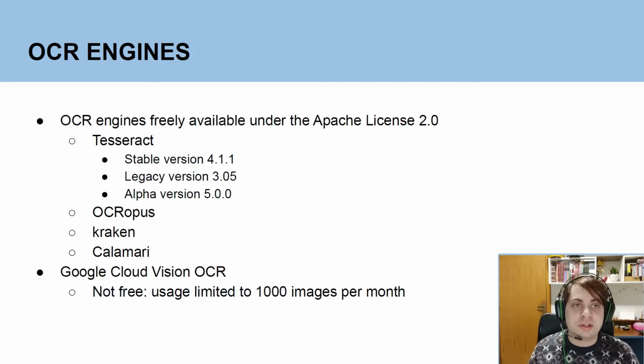The OCRs that we explored were Tesseract, Ocropus, Kraken, and Calamari, all freely available under the Apache License 2.0. In particular, for Tesseract, three different versions were explored: the Stable, Legacy, and Alpha versions. In addition to those, the OCR from the Google Cloud Vision API was also explored, but given its usage limit, it was explored only on the SROIE dataset.